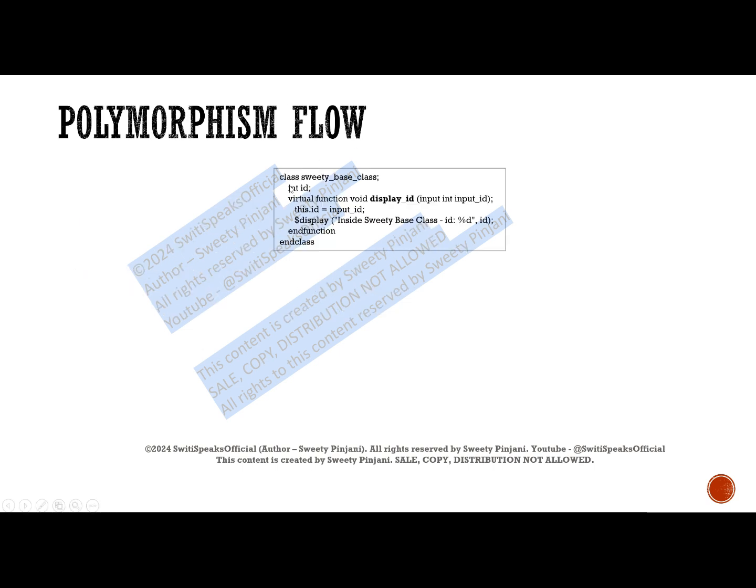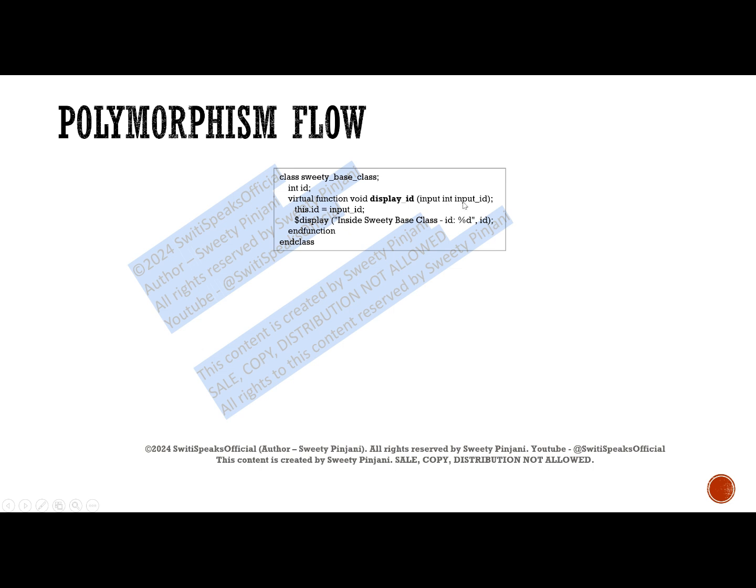I have a base class. The name is Sweetie base class. It has one variable which is ID. I have a virtual function. Since it does not return any value, the return type is void. The name of the function is display ID. It takes one input which is of type int.